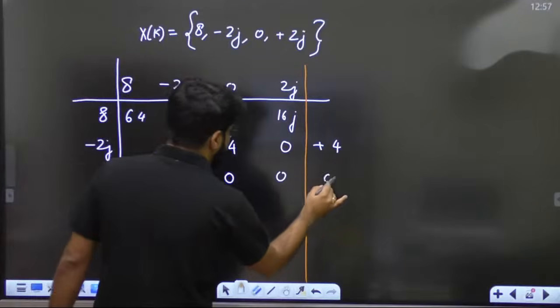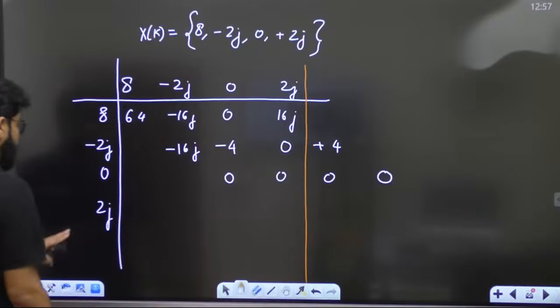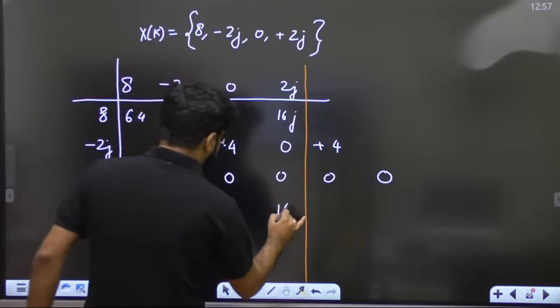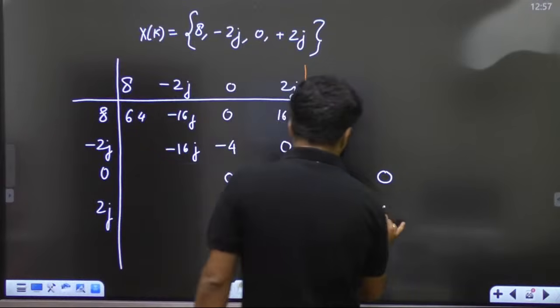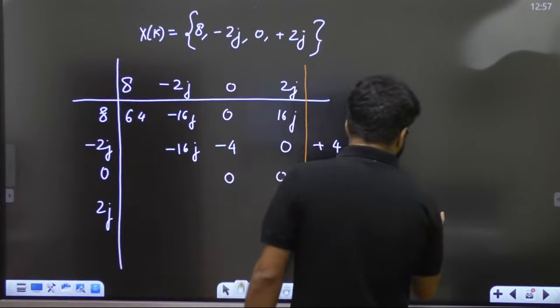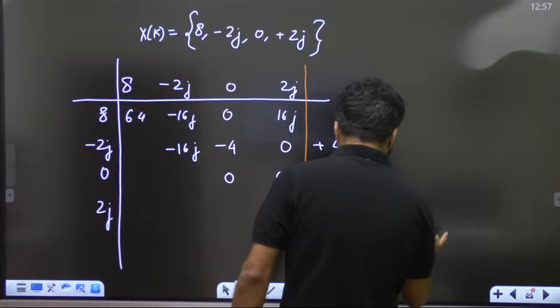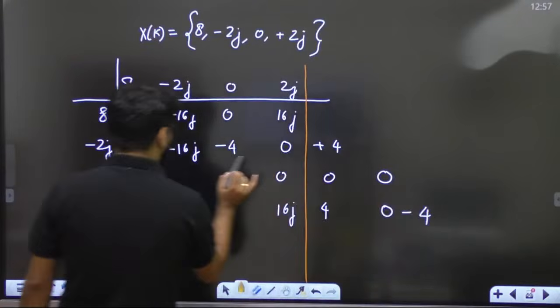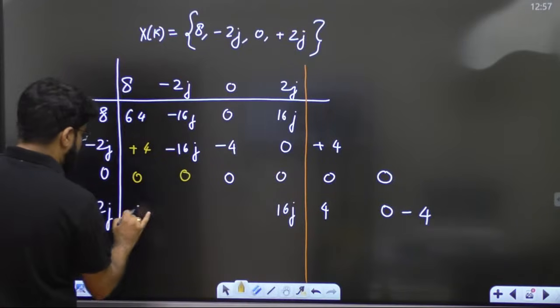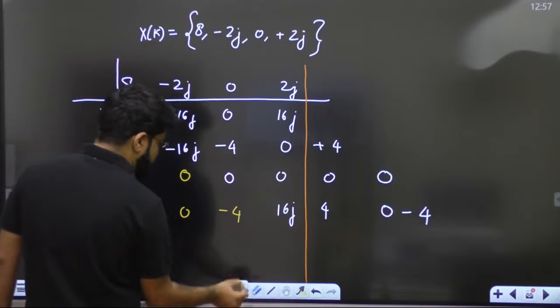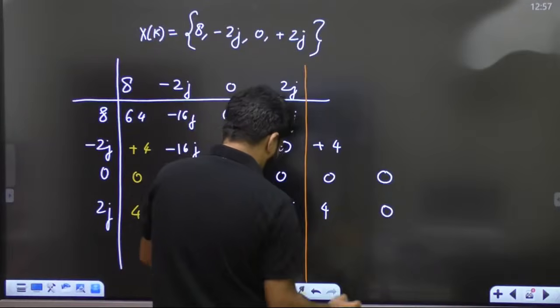Then this is 0, 0, 0, 0. The third one is 0. Now 2j. 2j into 8, 16j. 2j into minus 2j will be plus 4, 2j into 0 is 0, 2j into 2j will be 4j square, which is eventually minus 4. And now do the circular shifting of the samples. Here plus 4, 0, 0 will come, and then 4, 0, minus 4.